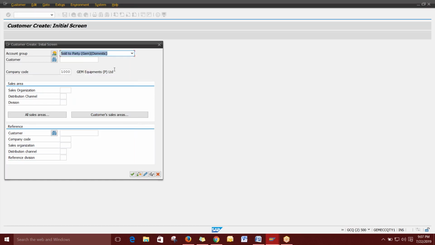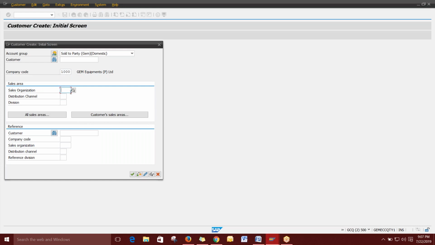I want to create a domestic customer, and I'm not giving a customer code here because the customer code is internal, that means automatic creation. I'm not going to give any customer code. When I finally save the document, this number will be generated automatically. We have only one company code here, so the company code came automatically. If the number of company codes is large, that means if you have more than 5 or 6 company codes, then you have to select it from this option. Now we have only one, so it came automatically.